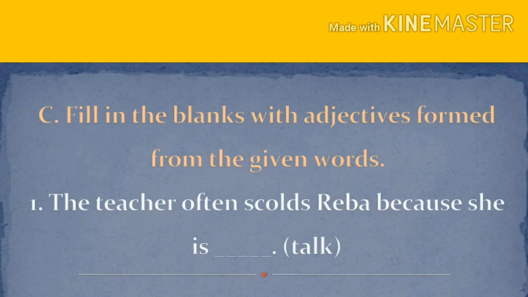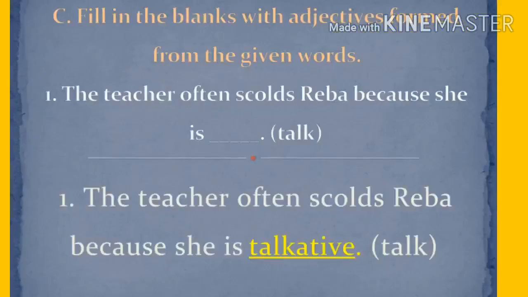The given word is talk. How can we change it into an adjective? So the adjective word for talk is talkative. The person who is speaking more or talking more, we call them a talkative person. The answer is talkative. Teacher often scolds Reba because she's talkative.